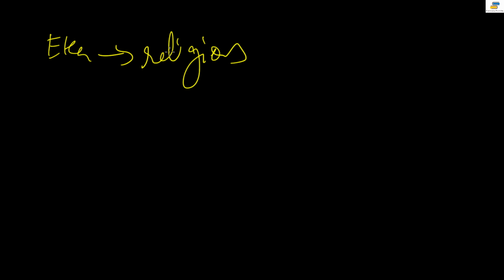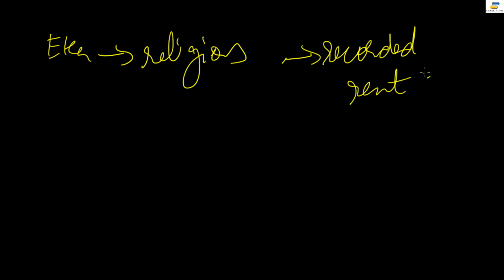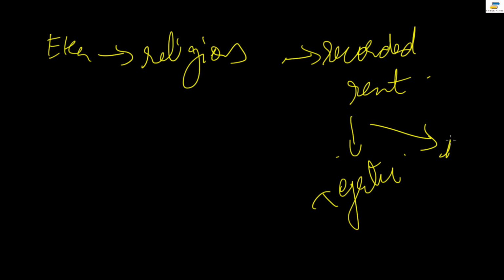So what happened was that these Eka meetings were there, and they used to have a religious ritual. They would dig a hole, put water in it, and call it Ganga. A priest was there, they would pray, and then they would take a vow that they would pay only the recorded rent and not extra rent. They would take a vow of Ganga. And they won't leave when ejected. Even if they are ejected, these people will not leave. And they refused to do forced labor. So that was the movement: no ejection, no forced labor. You cannot force us to do anything. That is one aspect of the movement.